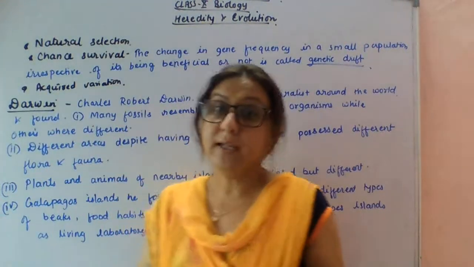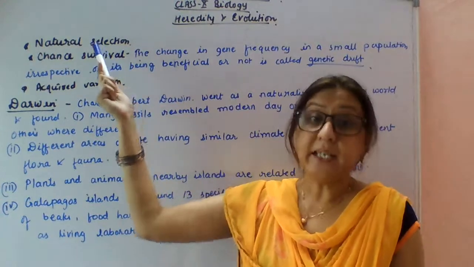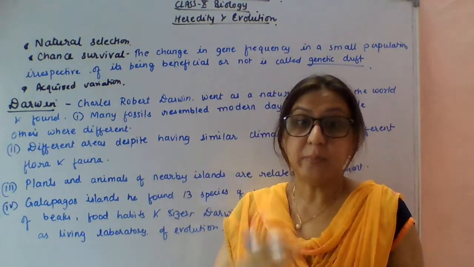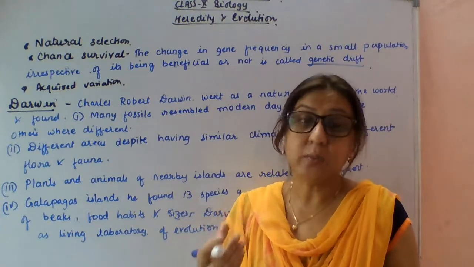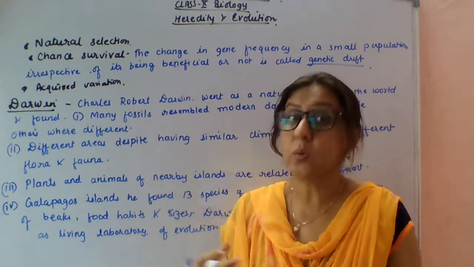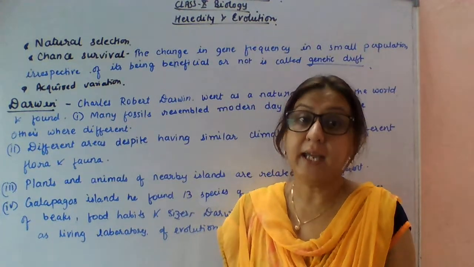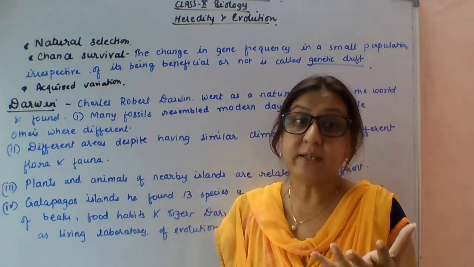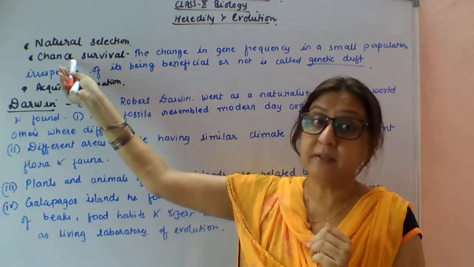So students, I just explained natural selection, in which the green beetles get a survival advantage because they are not visible, so they are not eaten by the crows, while the red beetles are eaten by the crows. And here, in chance survival, you can see that instead of green there are blue beetles. So the population of blue beetles is there, and the population of red beetles is there.